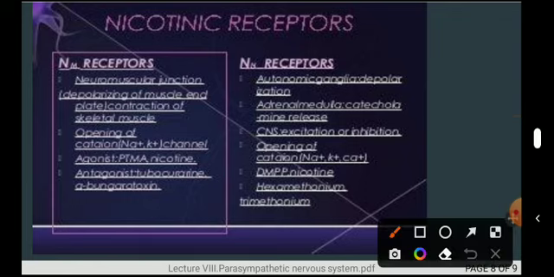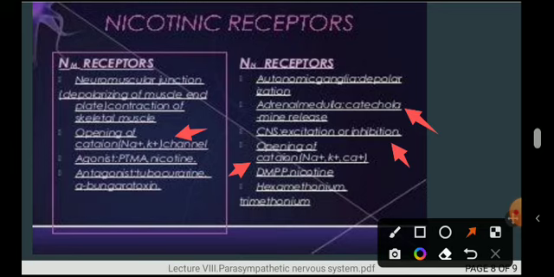Again, they help in the excitation of the central nervous system as well as its inhibition. Again, the same function, that these also help in the opening of the potassium, calcium and sodium ions.